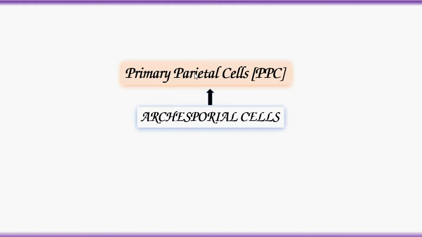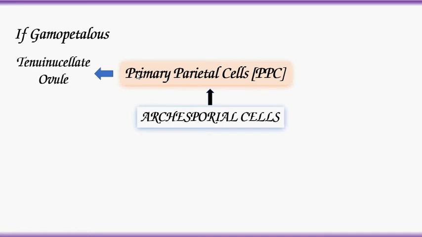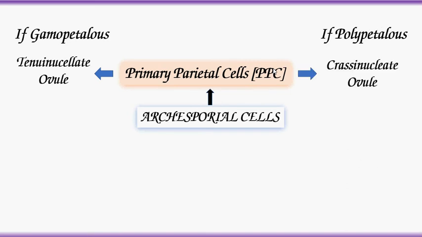These primary parietal cells further divide to form a nucellus, depending on the type of plant. If the plant is gamopetalous, it forms tenuinucellate ovule. If plants are polypetalous, it forms crassinucellate ovule.